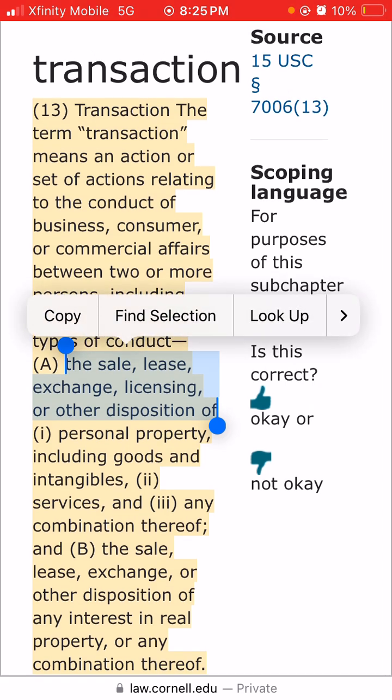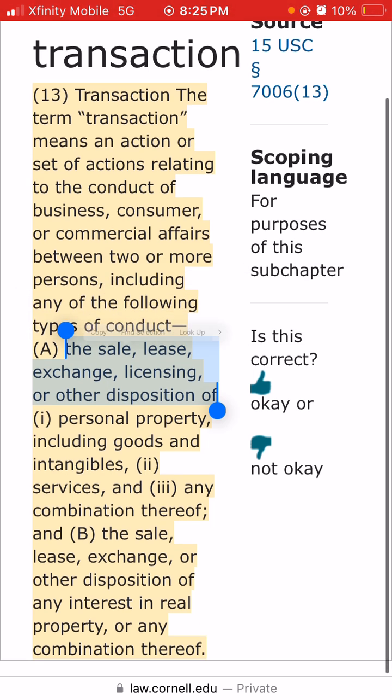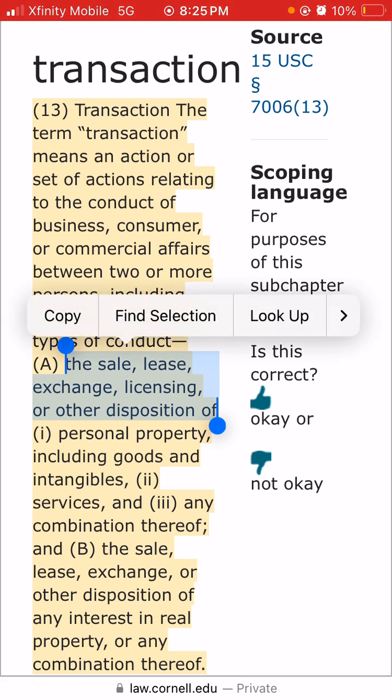Either you're selling or licensing, leasing or exchanging, or disposing of or selling, and so on and so forth. That's the type of conduct you can have when you're dealing in a transaction.